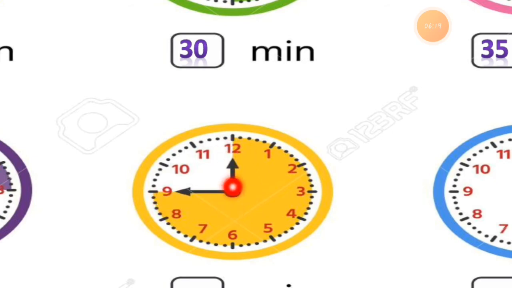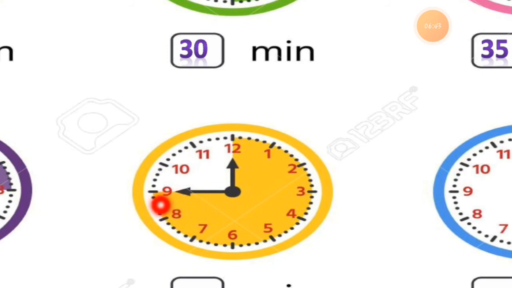So as you know, 12 to 6 means 30 minutes. If the long hand is pointing to 7, it is 35 minutes. Then if it is pointing to 8, it is 40 minutes complete.